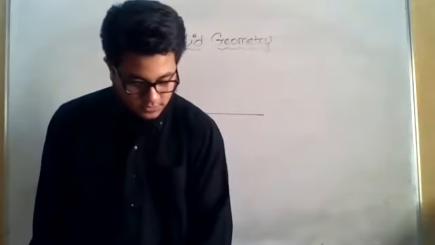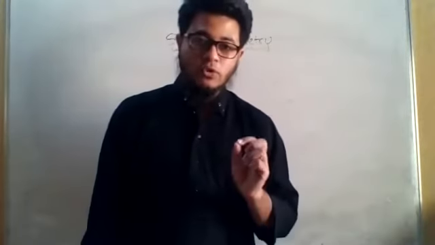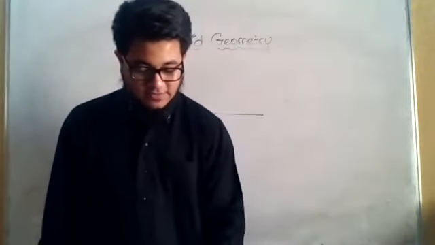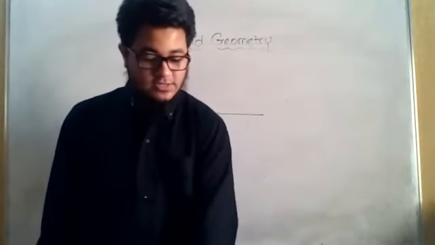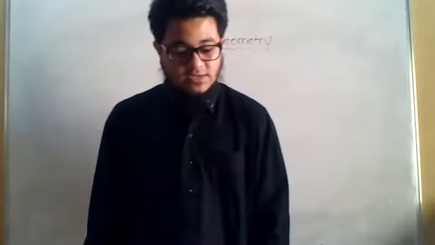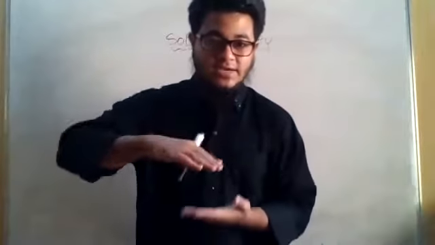So a point is zero dimensional. It does not have any dimension. A line has length only. This is something I already discussed. And a surface has length and breadth. This is also what I said. And number five, a body having length, breadth, and thickness is called a solid. Thickness, sometimes we mention it as height.